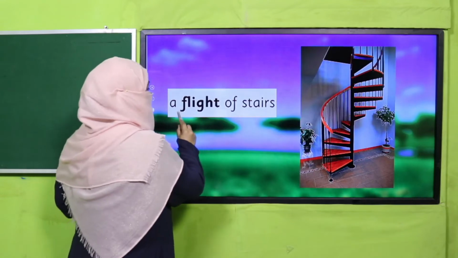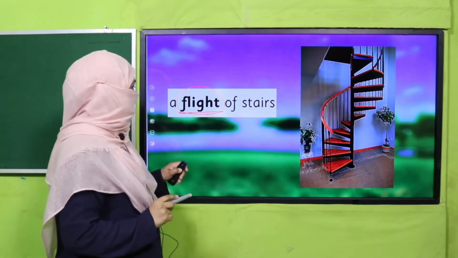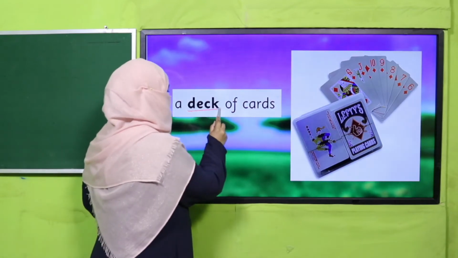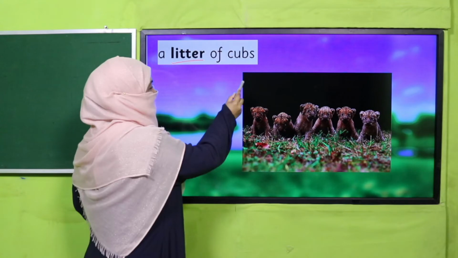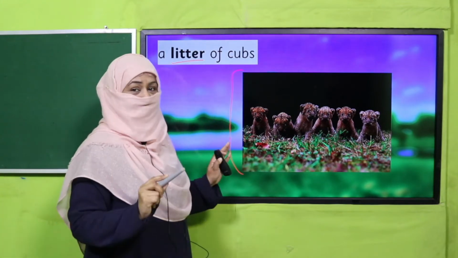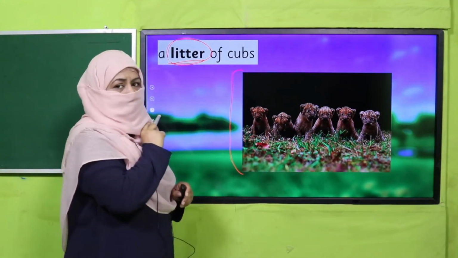A flight of stairs. Okay, so it's a collective noun. A deck of cards. It's a collective noun. A litter of cubs. Oh, okay, you see they are looking so cute, but still they are wild. Okay, so litter of cubs is a collective noun.